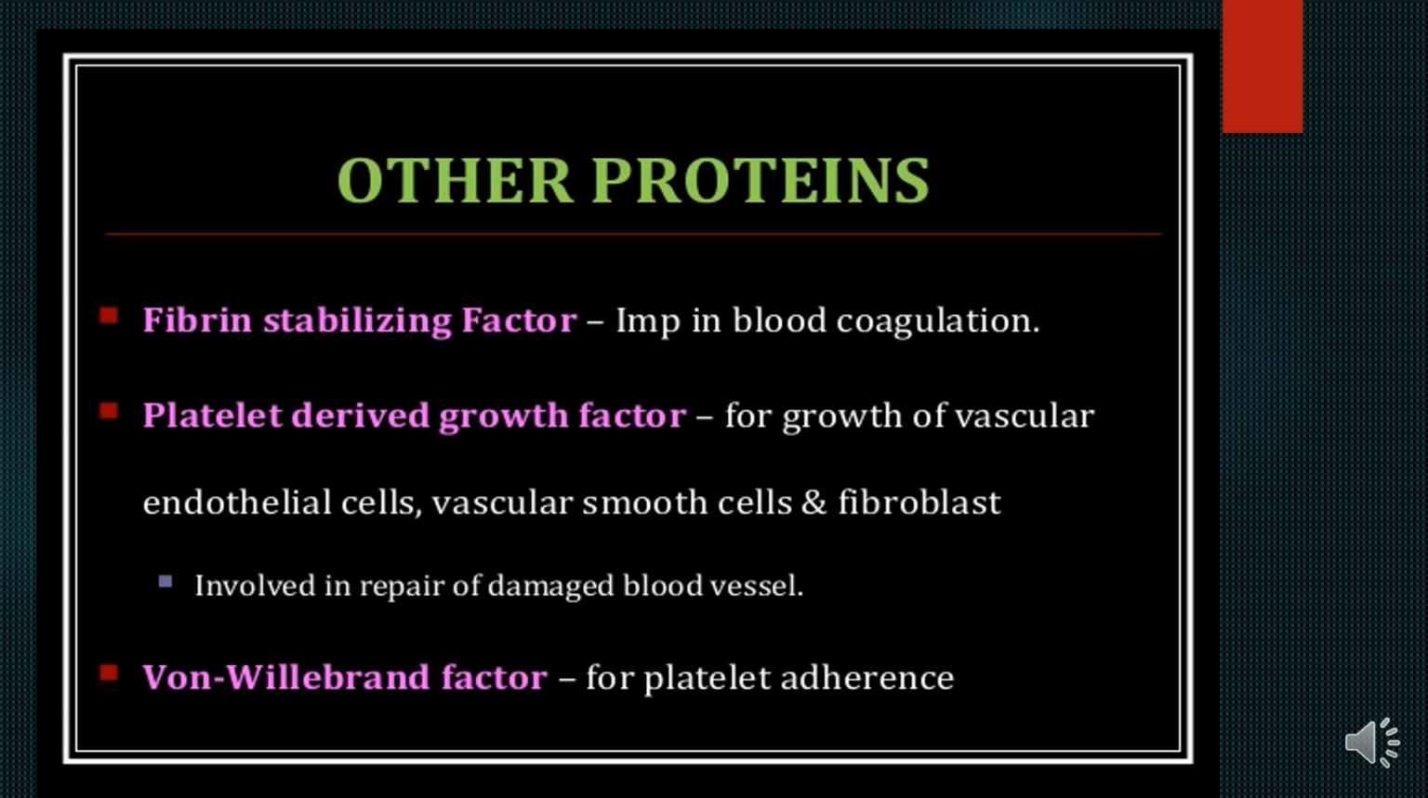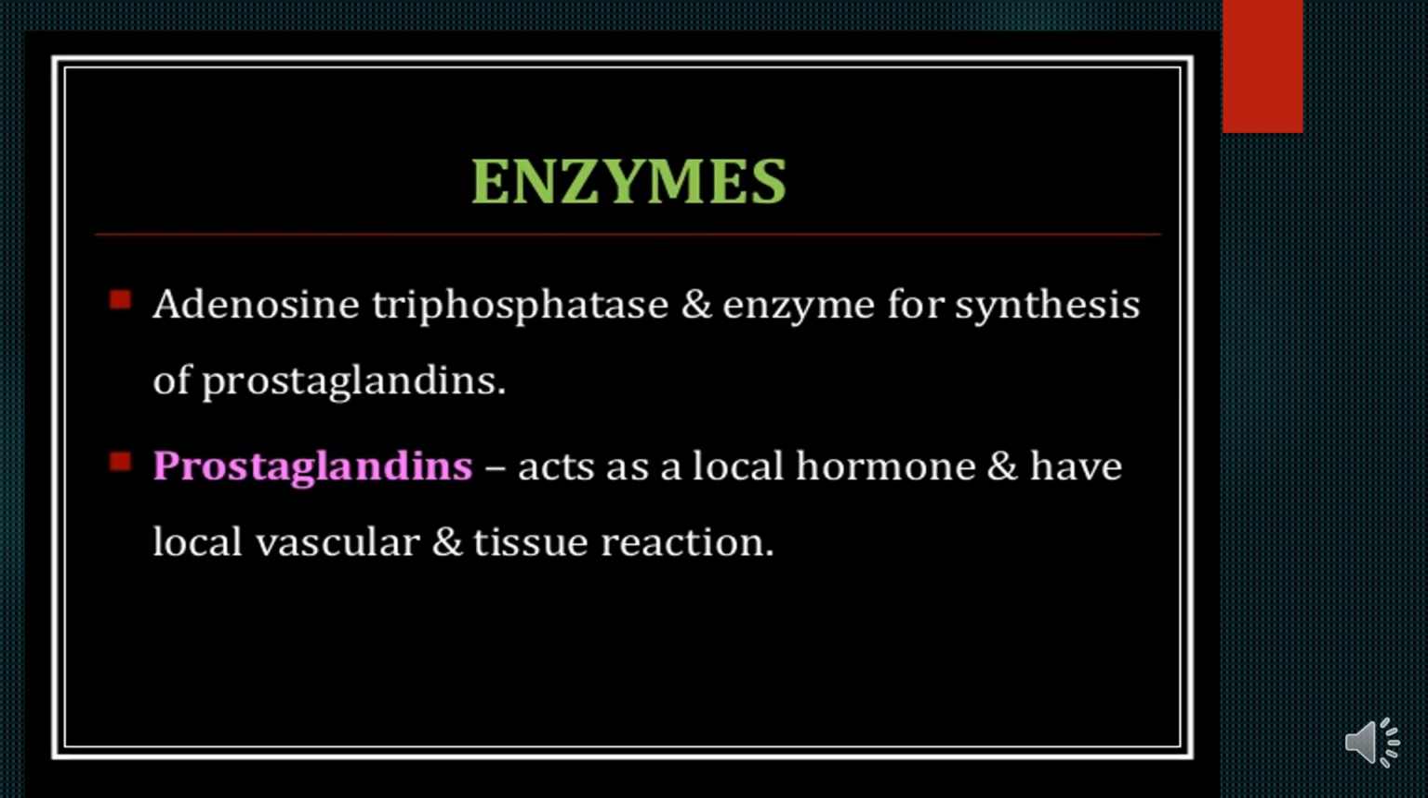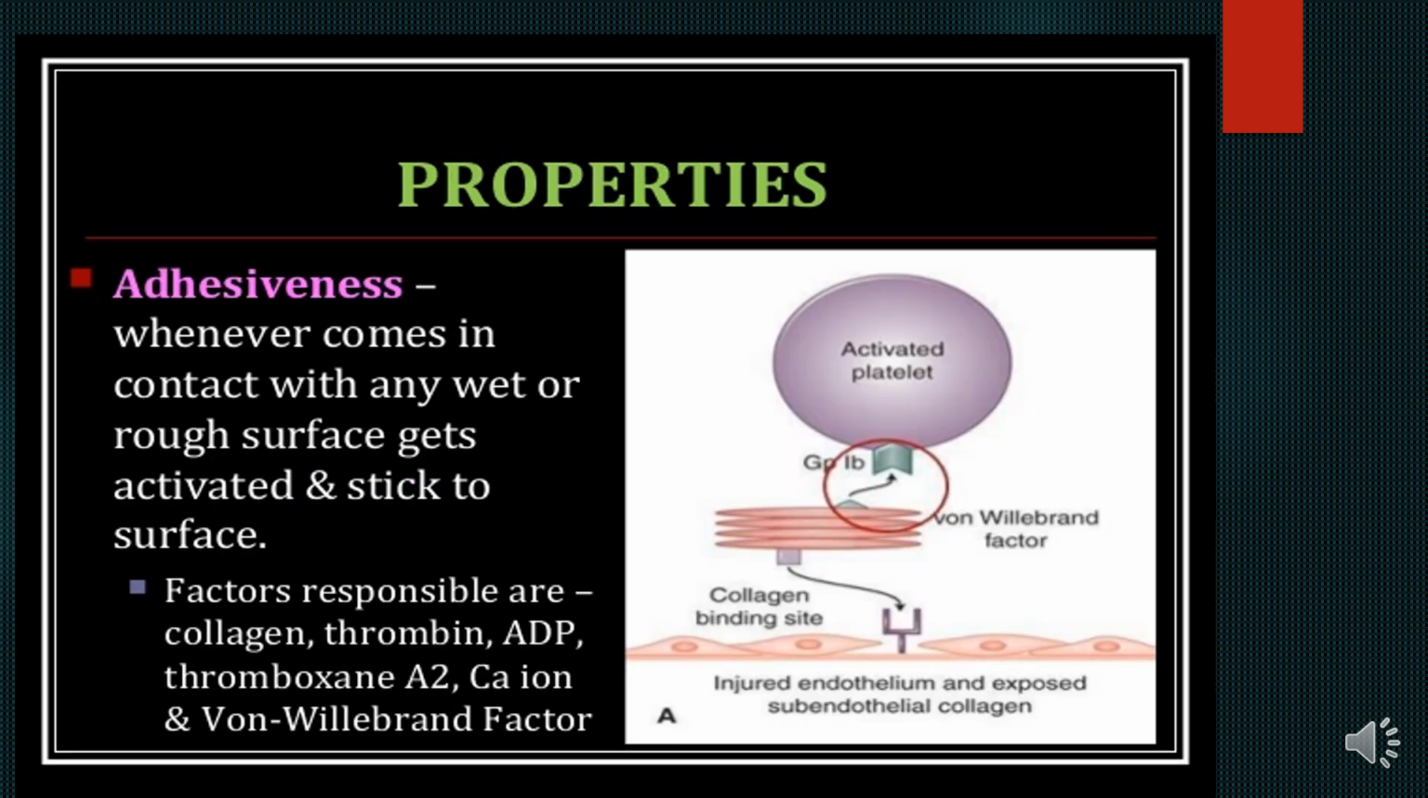The von Willebrand factor is for platelet adherence. This is an important factor which is present in the platelets. Enzymes: an enzyme for synthesis of prostaglandins. The prostaglandin acts as a local hormone and has local vascular and tissue reactions.